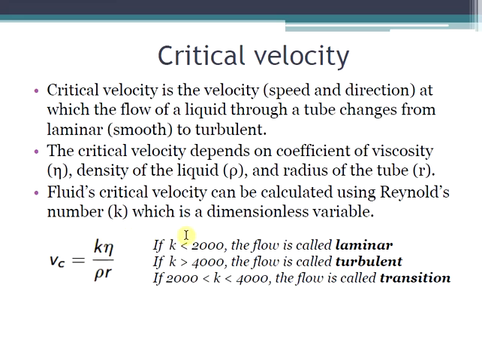If this number is less than 2000, the flow through the channel will be laminar. If it is greater than 4000, then the flow of liquid through the tube becomes turbulent. So these are the critical velocities at these values of K. In between these two values corresponds to the transition region.